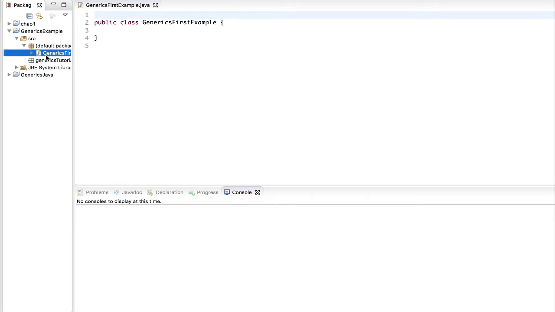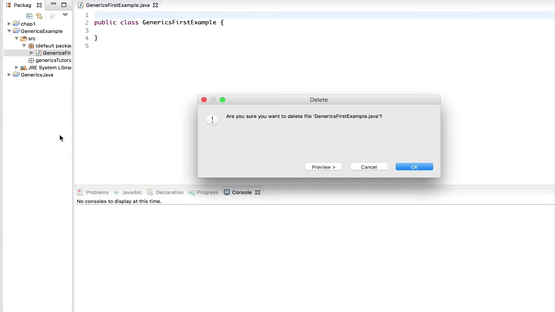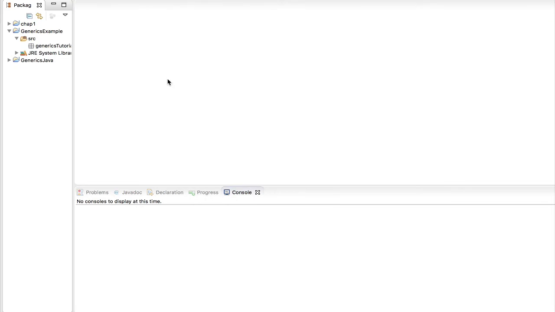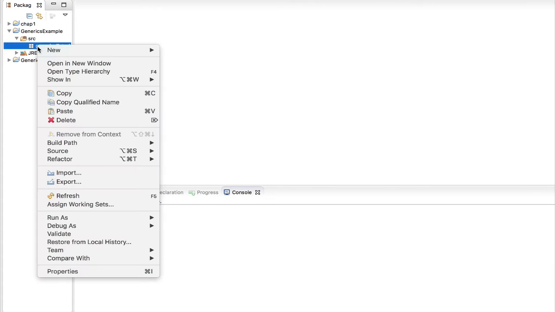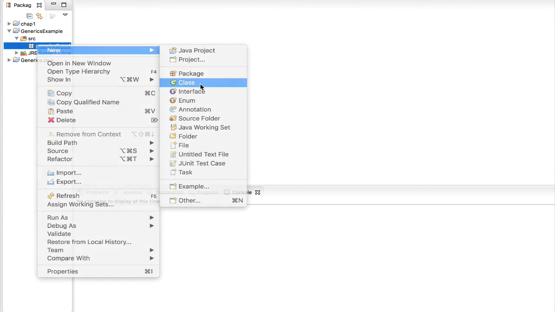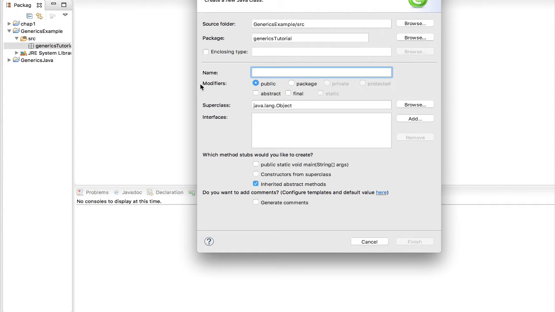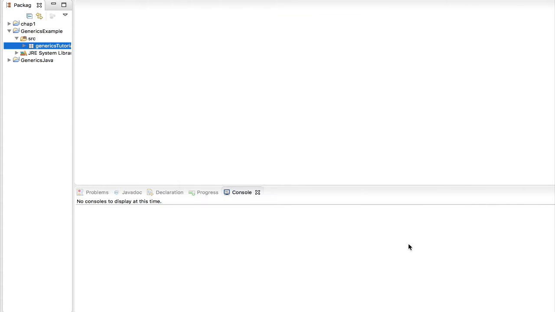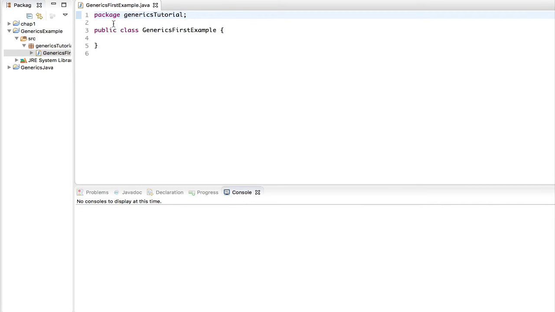Okay. And I shouldn't have done that, but that's my mistake. I should have actually created that. So let me just erase this off. Okay. And I'm going to do that again. Generics first example.